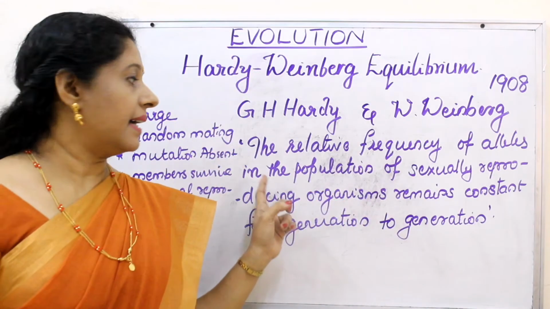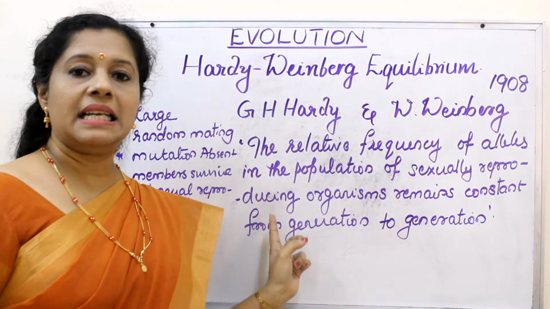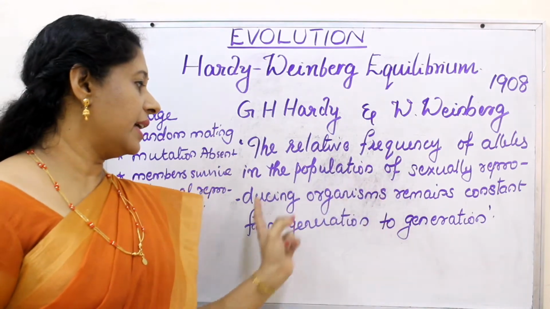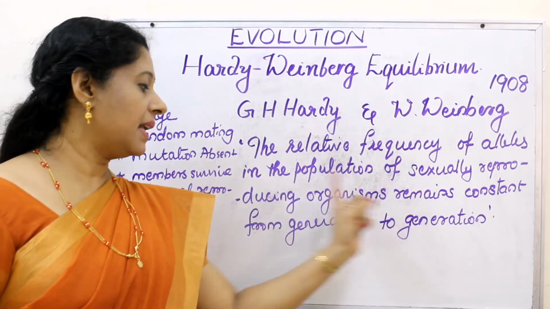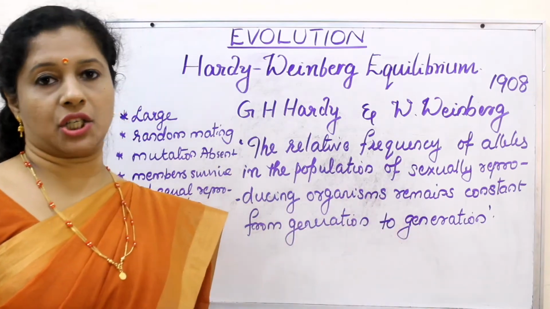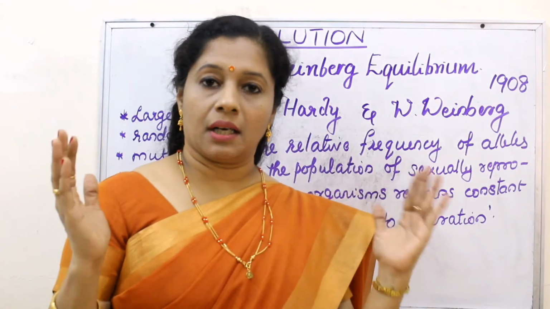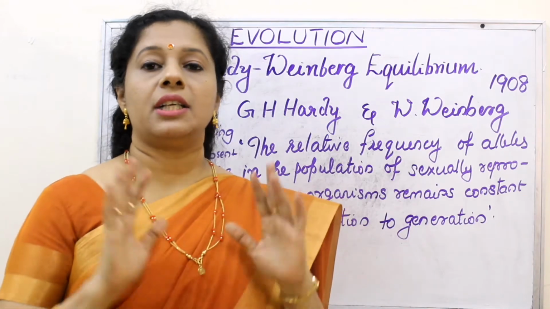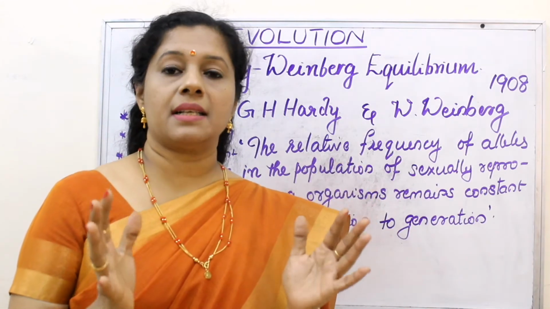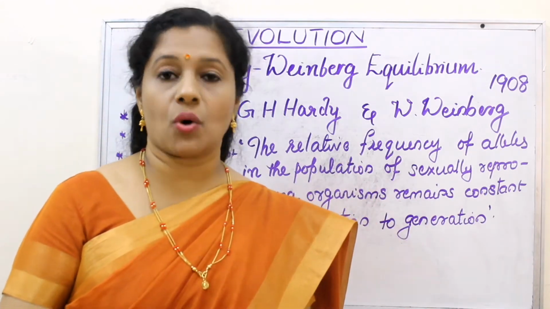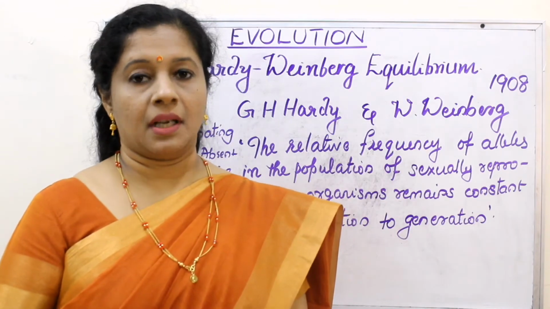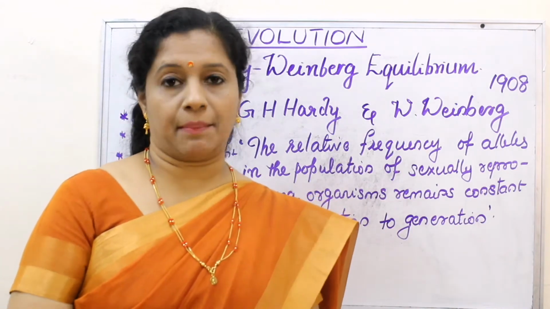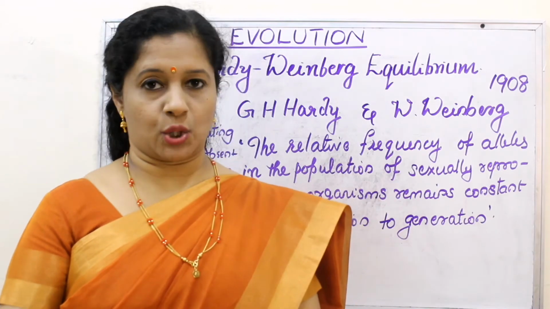The law states that the relative frequency of alleles in the population of sexually reproducing organisms remains constant from generation to generation. So in a total population, the genome or the gene pool will remain the same, or the allelic frequency is constant and equals 1. But if there is a change happening to that, that indicates evolution.